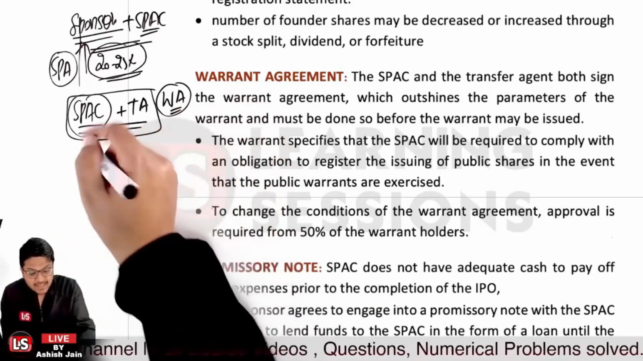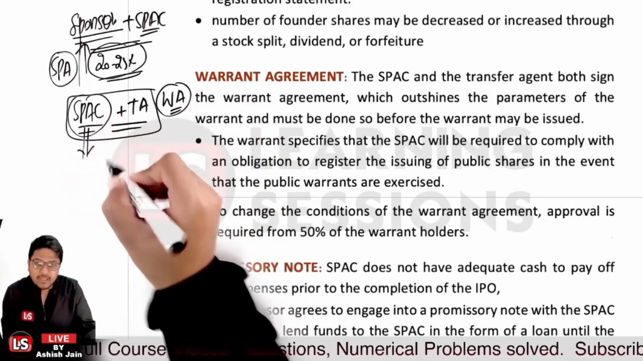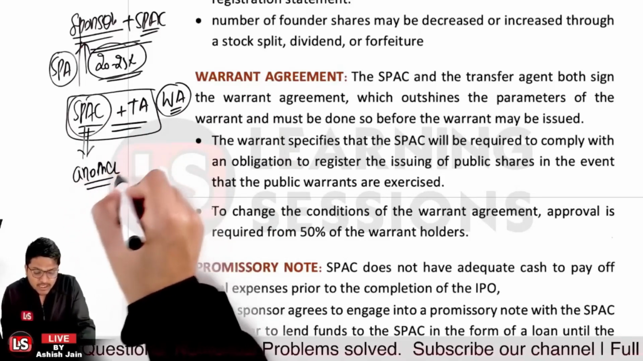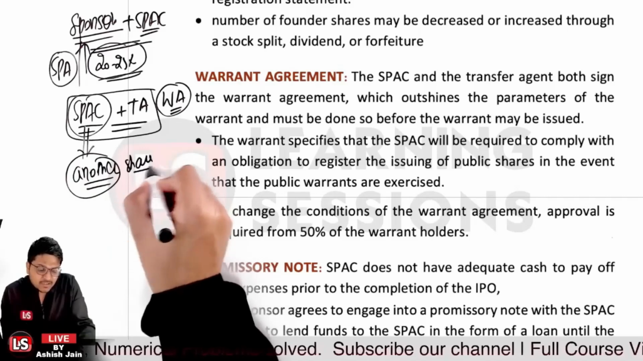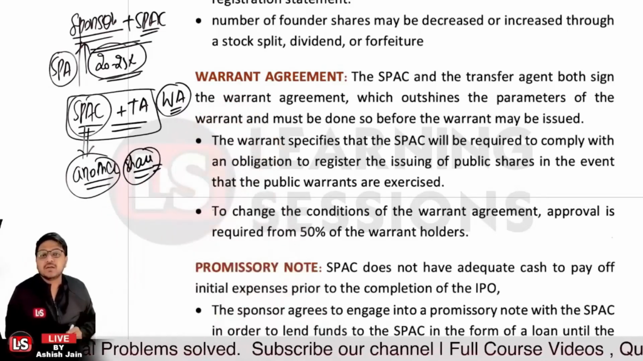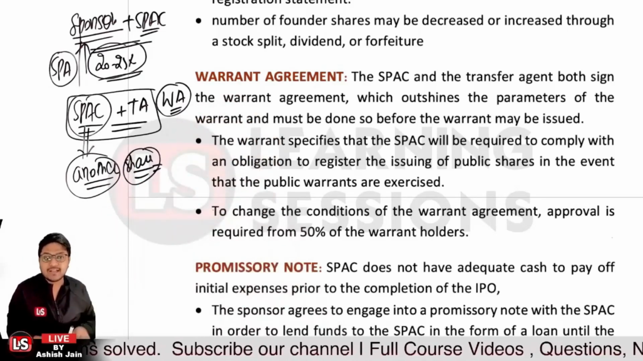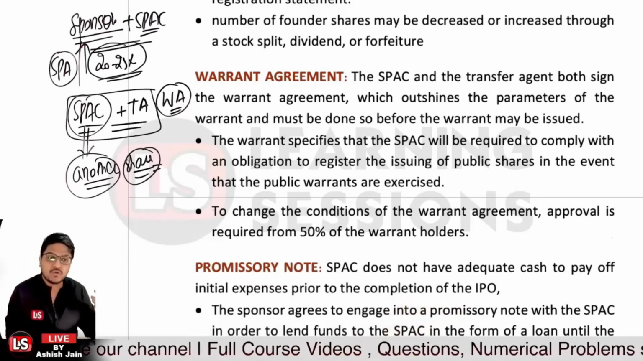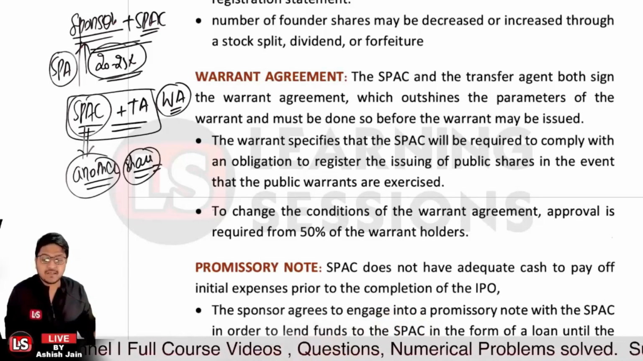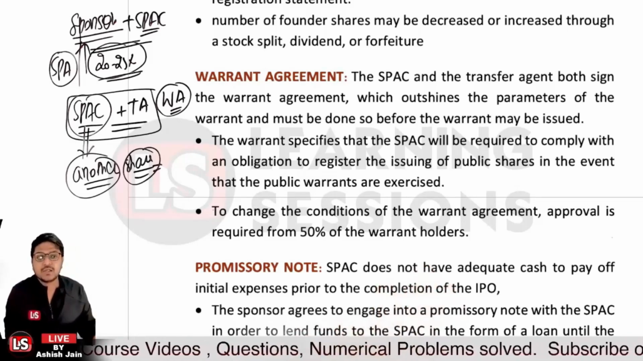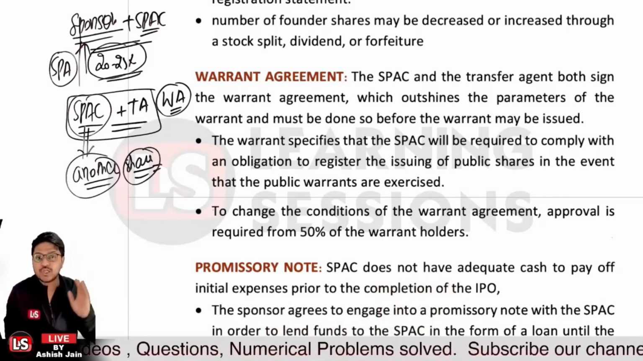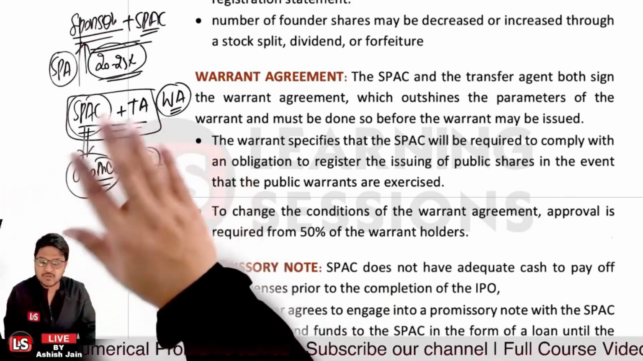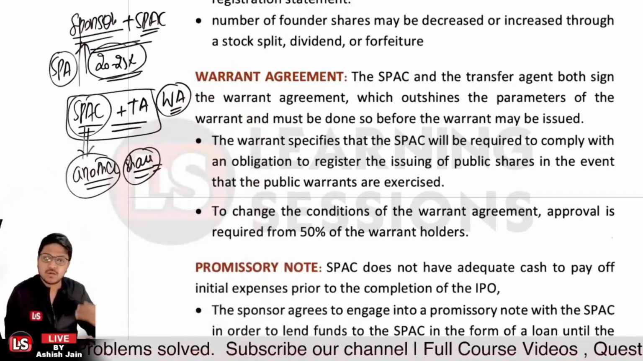When a particular warrant is exercised, the SPAC has the obligation to issue another set of shares as per the agreement between the transfer agent and the SPAC. That is to be done, right? And to change the conditions of the warrant agreement, approval of at least 50% of the warrant holders is required. Otherwise, that agreement is between the SPAC and the transfer agent, and the conditions related to the warrant agreement are to be complied with, right?